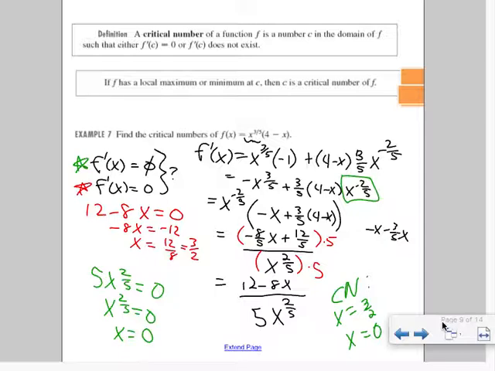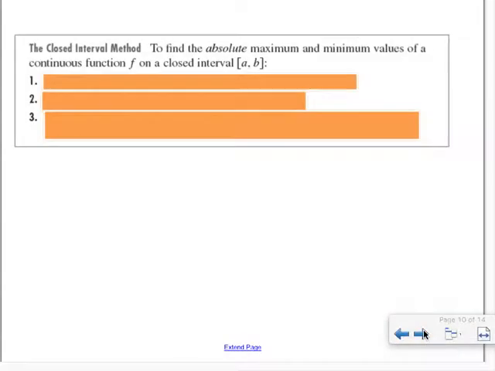Now, we talked about in one of the last slides that if it is a function that has a starting and a stopping point, it's continuous, there has to be an absolute max or min. So how do we find that? So let's look over the steps of how to do that. And then we'll do one example of that today.